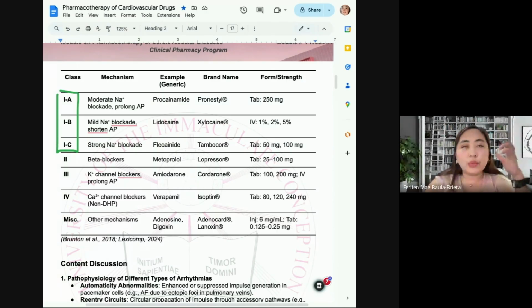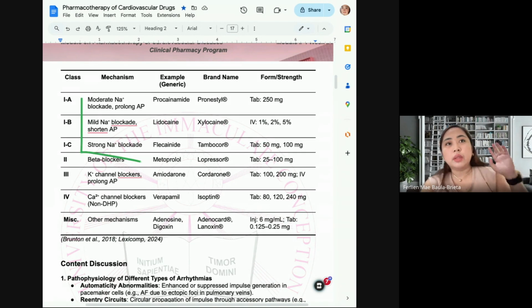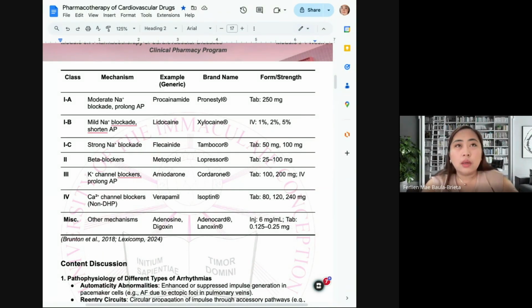So we have different phases in our heartbeat. Depolarization, repolarization, that is reflected in the ECG. And it is the basis why these are the mechanisms of action of our drugs. So when there is sodium influx, potassium influx, the charges in our heart change, so there would be beating.